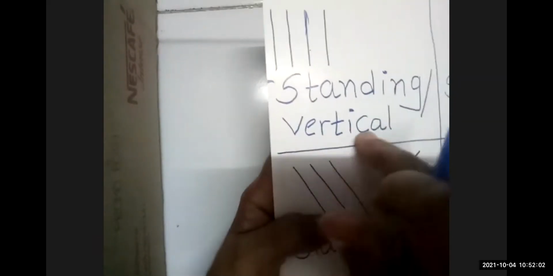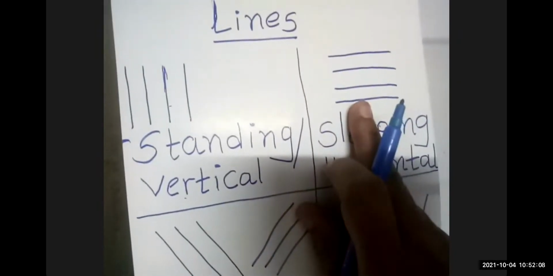W-A-V-Y. It is called wavy line. Okay, so again we see. Now look at this. First one is, tell me which line? Standing line. This is standing line, or we say also vertical line. Okay, we say vertical standing line. Very good.